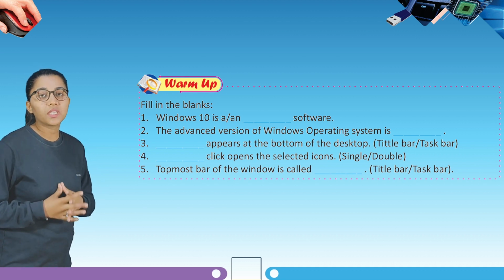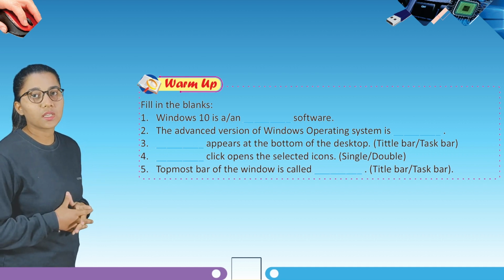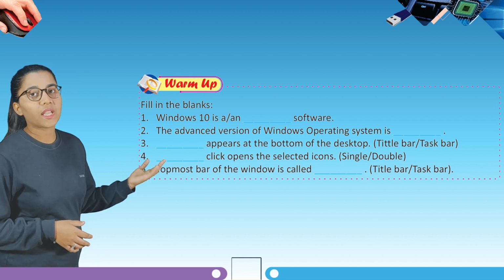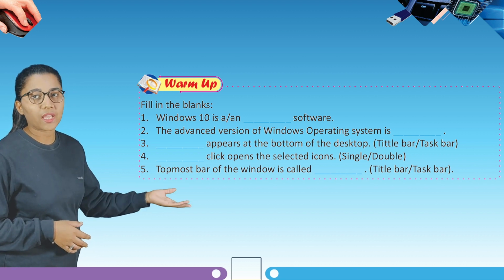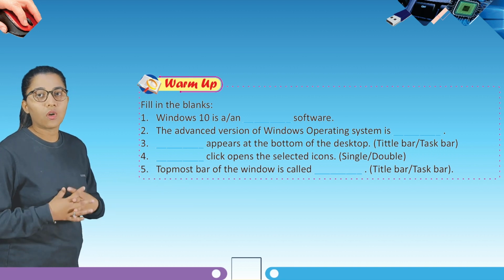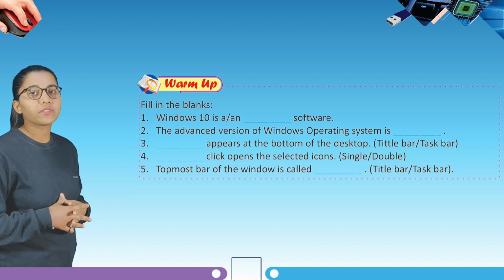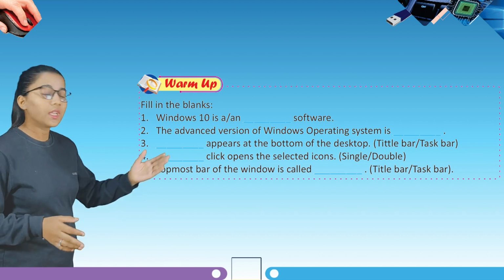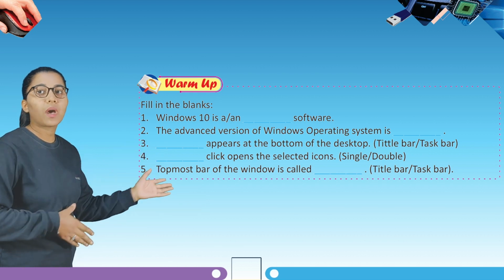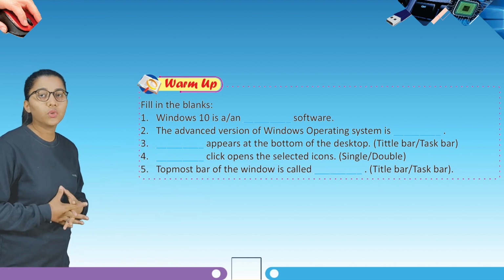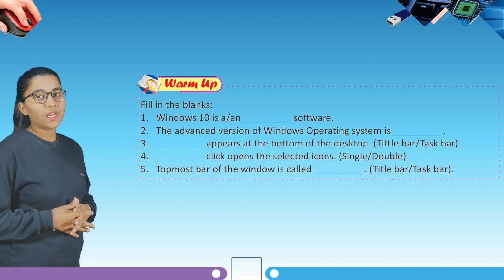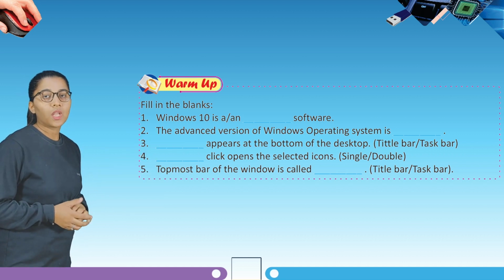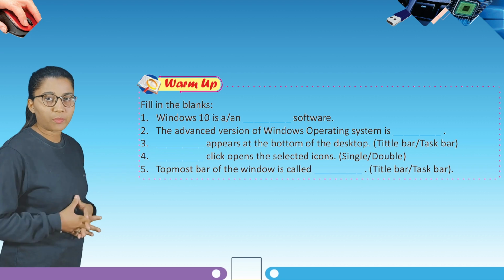You have to pick the right word and fill in the blanks. Fourth, dash click opens the selected icon, single or double. Fifth, the topmost bar of the Windows is called dash, that is title bar or task bar. So choose the right word and fill in the given blank. Now students, let's start our chapter.